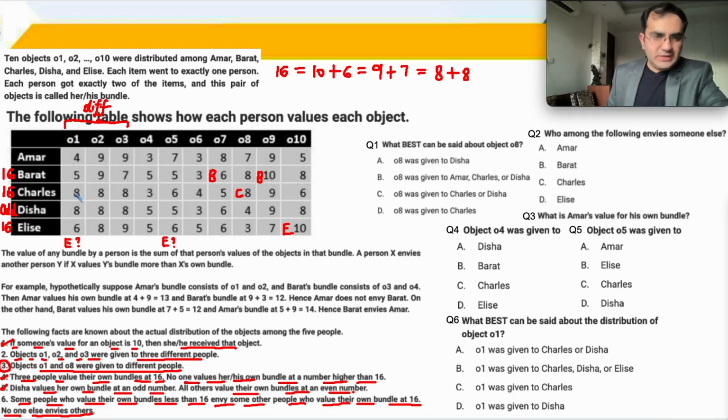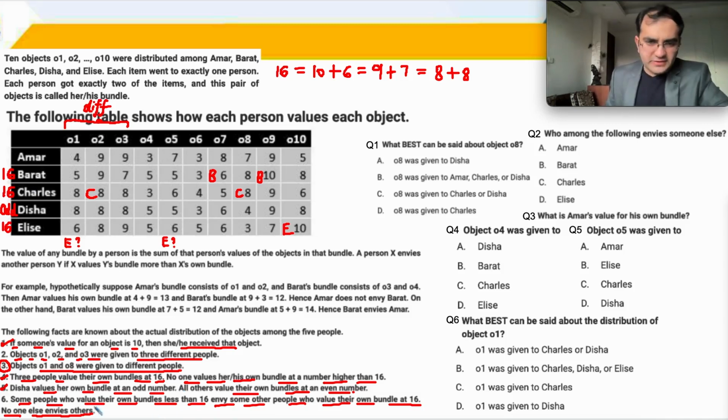Object 8 object 1 के साथ जा नहीं सकता. That means out of these two objects, one is with C. So I said, okay, fine, let me take this object with C. Now C should not envy anybody else, and nobody of 16 should envy C. Less than 16 वाला C को envy कर सकता है.